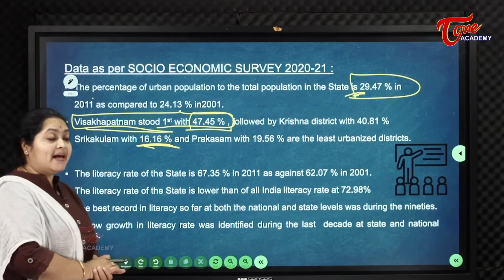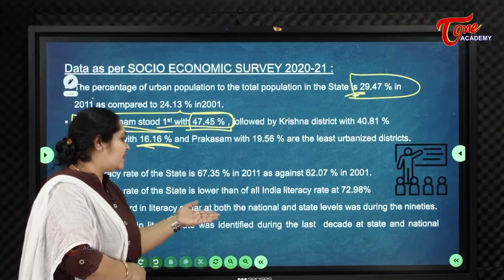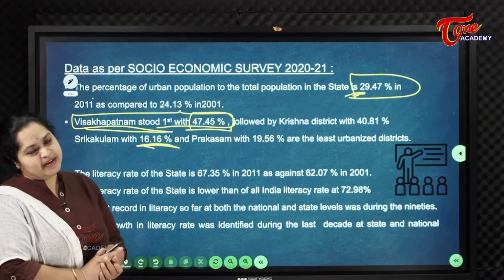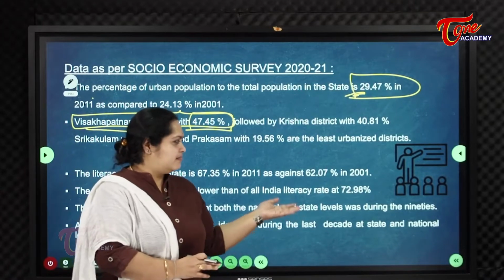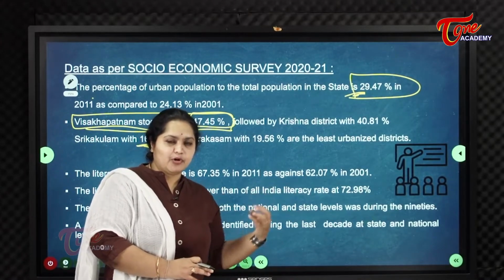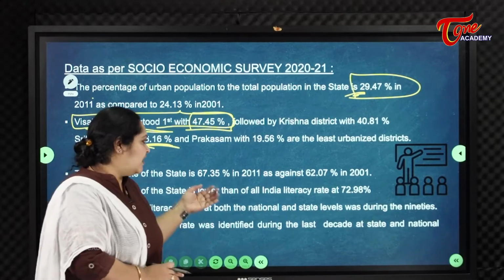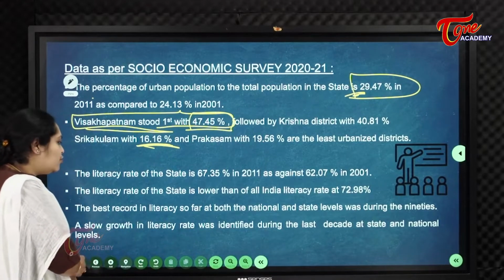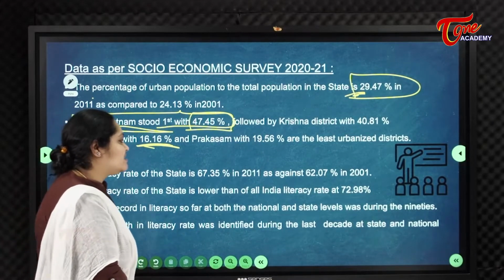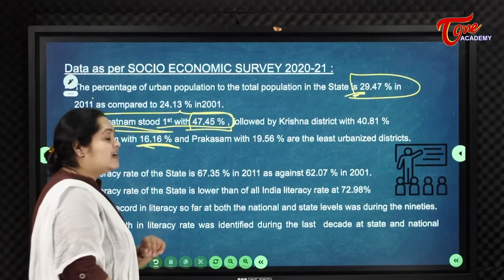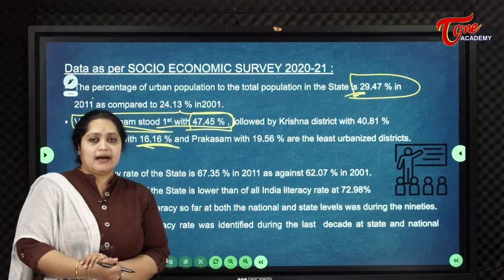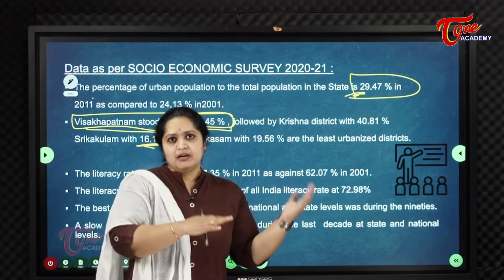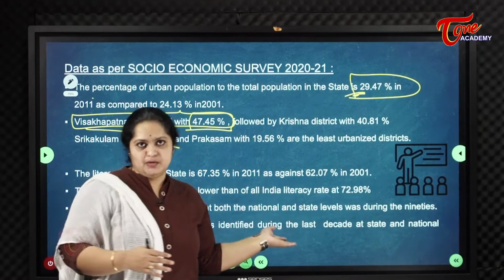Now coming to the best recorded literacy so far at both the national and state levels, it was during the 90s. In the 90s, both the national average and the state were performing at their best. A slow growth in literacy rate has been observed in the last decade at state and national levels. There are so many reasons for this slow growth.